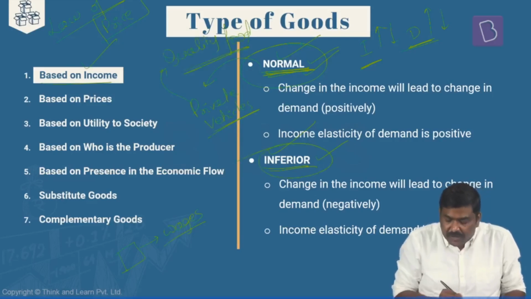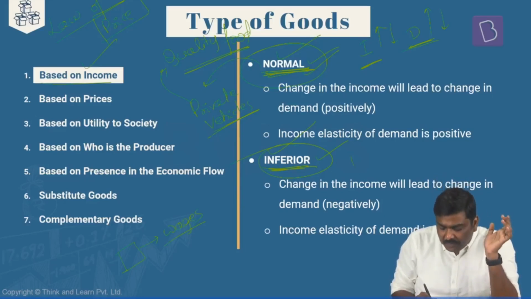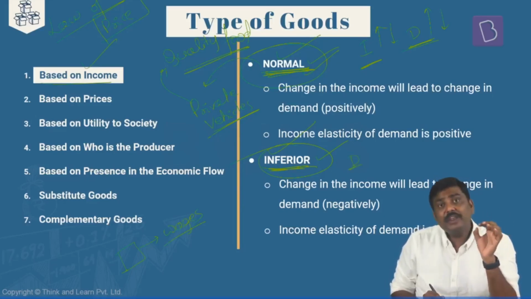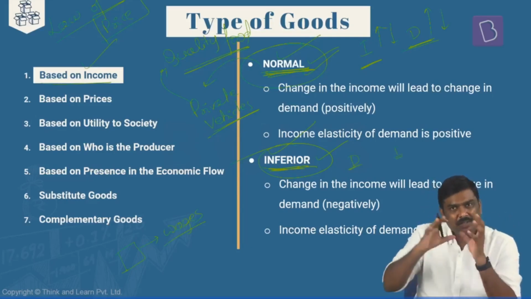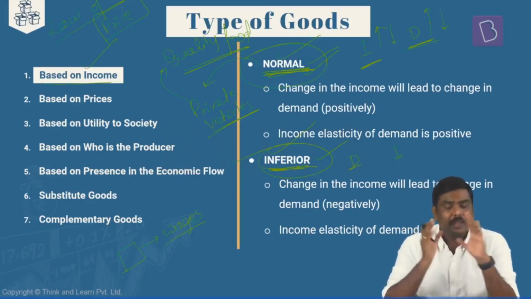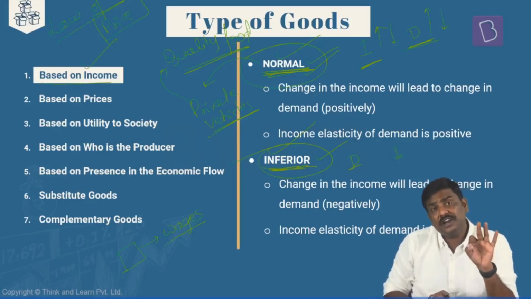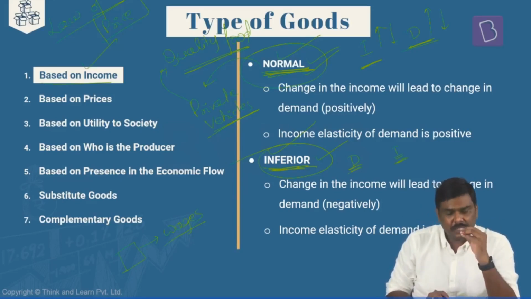Second, inferior goods. In case of inferior goods, understand this. The logic here is the demand for these goods will move in the opposite direction of the income. Is it okay? The income as well as the demand are negatively related for these particular goods. In case of normal goods, positive relation. In case of inferior goods, a negative relation. Means what?